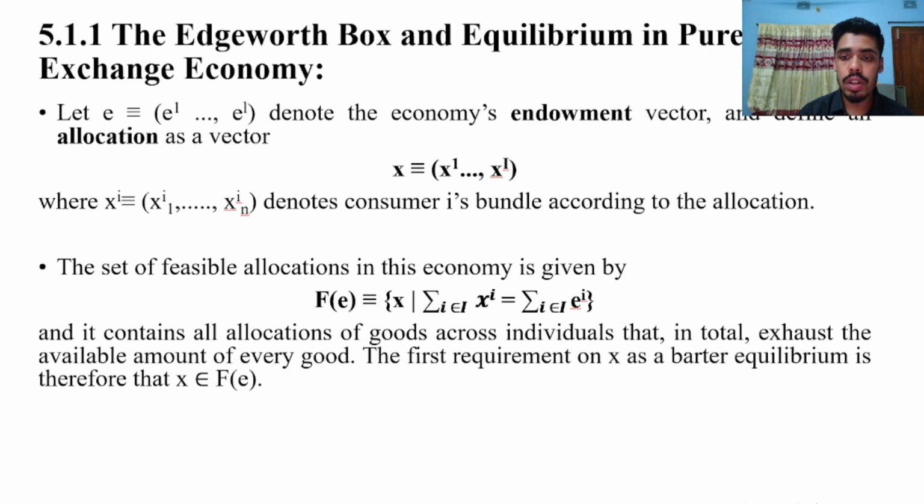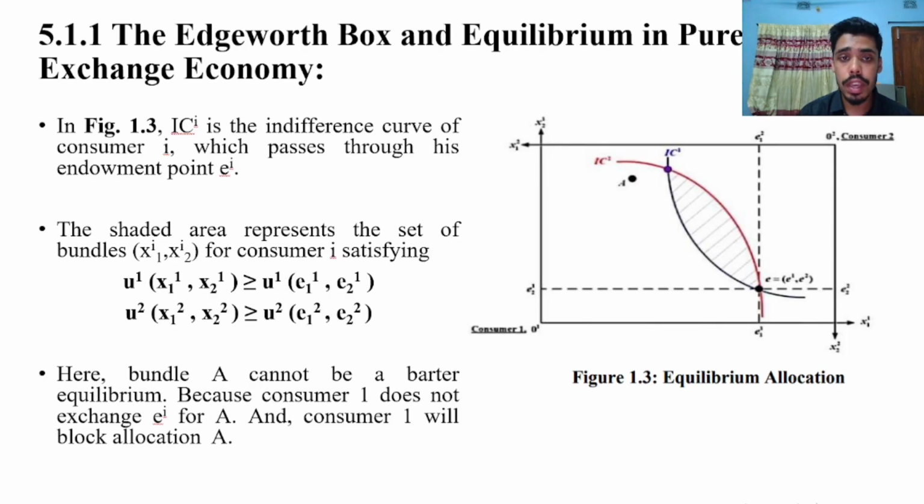The first requirement of x as a barter equilibrium is therefore that x is an element of F(e). In figure 1.3, indifference curve I is consumer i's indifference curve which passes through its endowment point e^i. The shaded area in this graph represents the set of bundles (x^i_1, x^i_2) for consumer i satisfying these two following equations, which are shown in this slide.